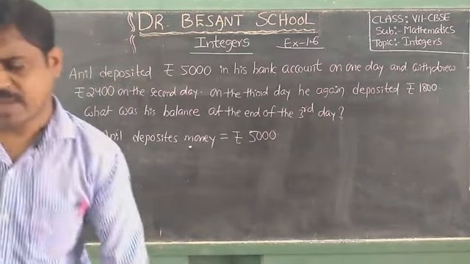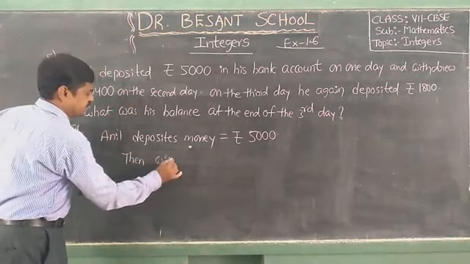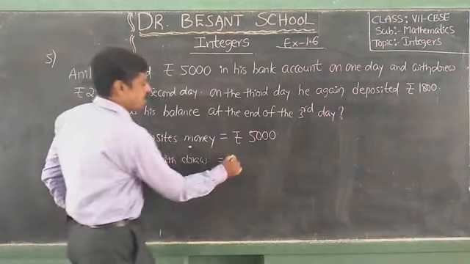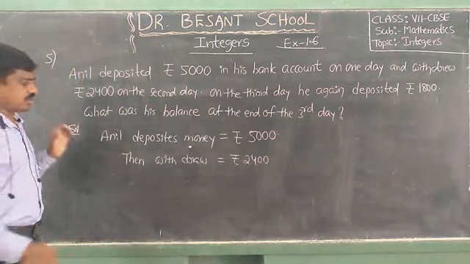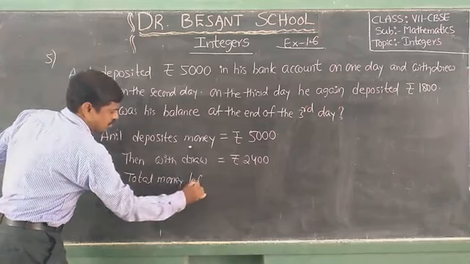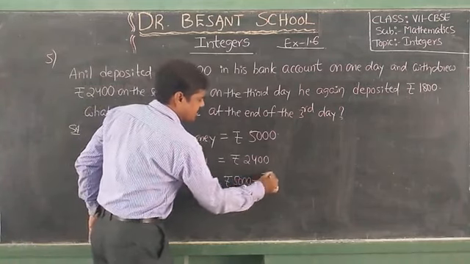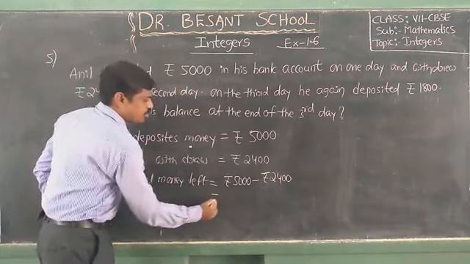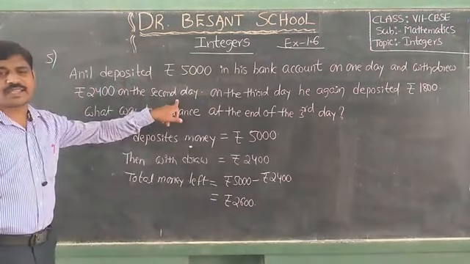Then he withdraws rupees 2400. So the total money left is rupees 5000 minus rupees 2400, that is equal to rupees 2600 at the end of the second day.